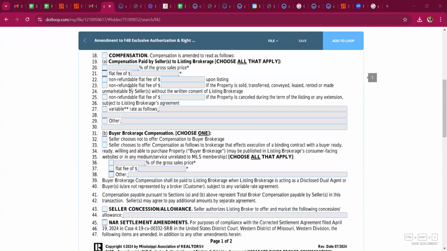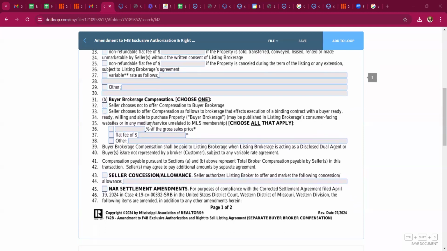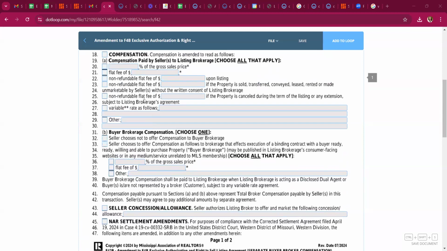That is completely different than before. On the previous listing agreement, you would have put 5% up here and then 2.5% on a line that went across the bottom. It looked a lot like one of these lines, but it's completely changed now. So keep in mind 2.5% here, 2.5% here. If you have any questions about the way this works, the way it breaks down, shoot me a text or give me a call.